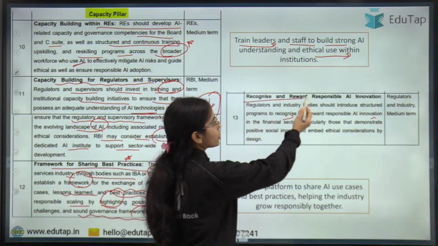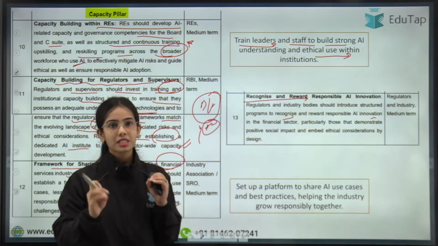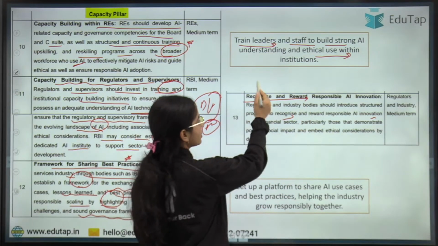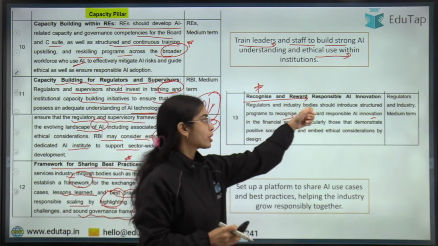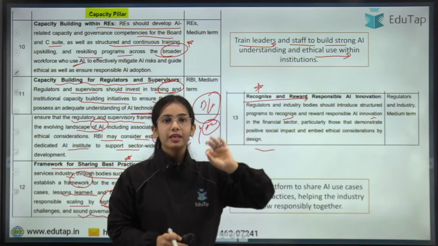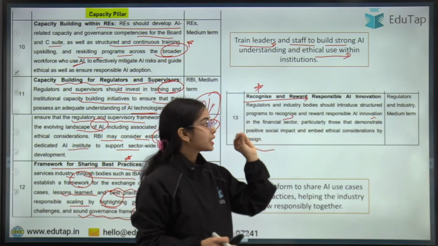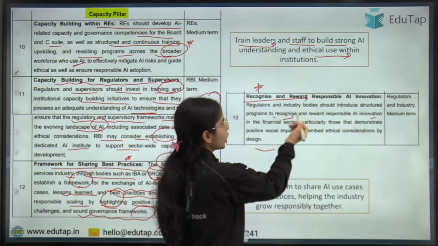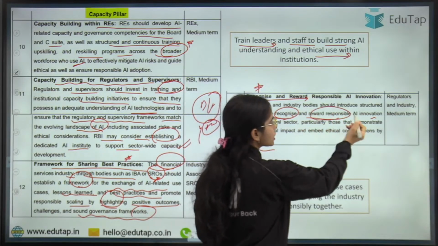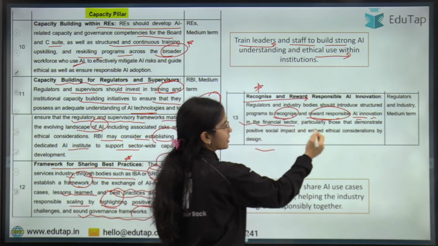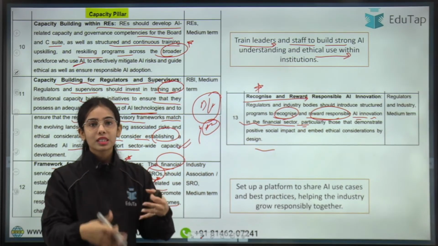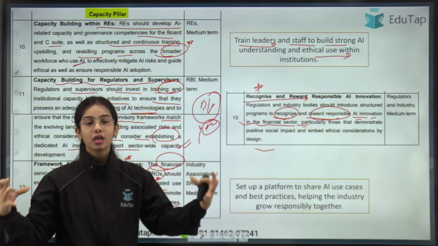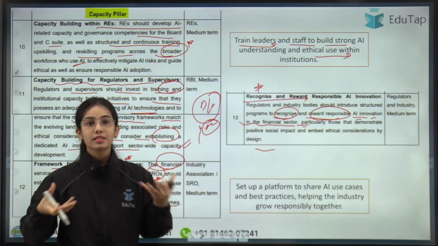The last point under the capacity pillar is to recognize and reward responsible AI innovation. By the term itself, you should be able to understand it. The RBI, the regulators and industry bodies such as the IBA, self-regulatory organizations, they should introduce structured programs to recognize and reward responsible AI innovation in the financial sector, particularly those that demonstrate positive social impact, that is furthering financial inclusion, reaching the underserved and unserved areas.